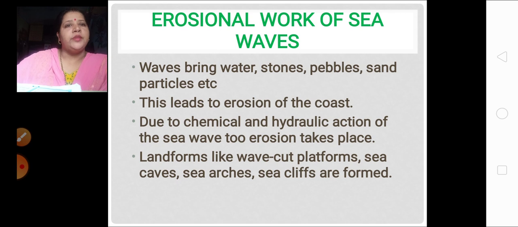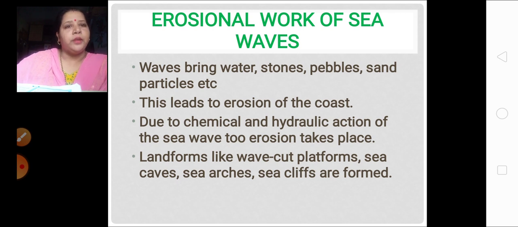Sometimes, erosion happens by the chemical as well as hydraulic action of the sea waves. Why are we talking about chemical and hydraulic action? Because the water of the sea is alkaline. We learned about this when we learned chemical weathering. So the water is alkaline and it is having a chemical reaction.